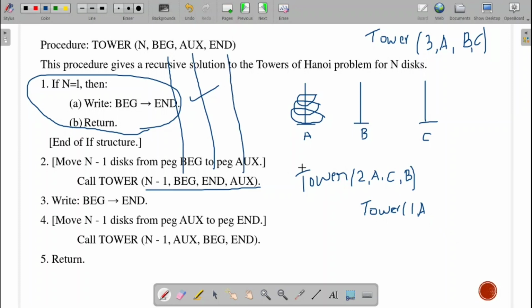Fine. Beginning is our A. The end is our auxiliary, auxiliary is our B. Then ending is our C.